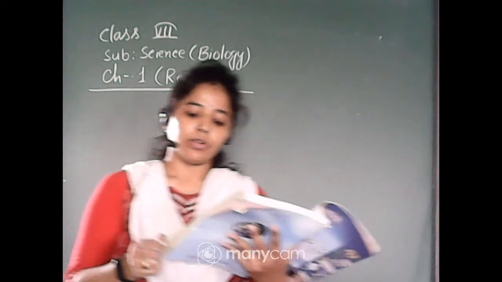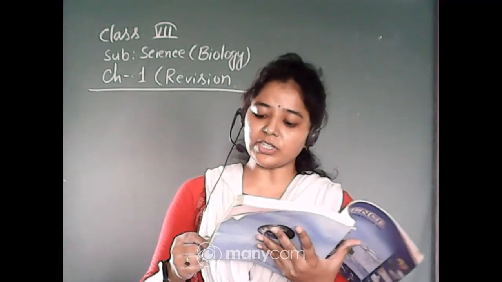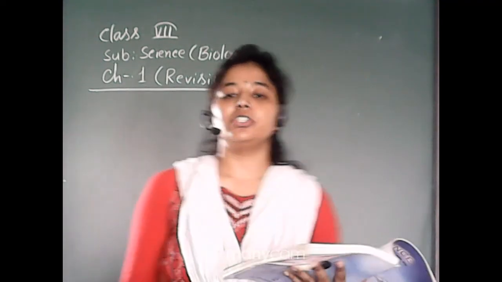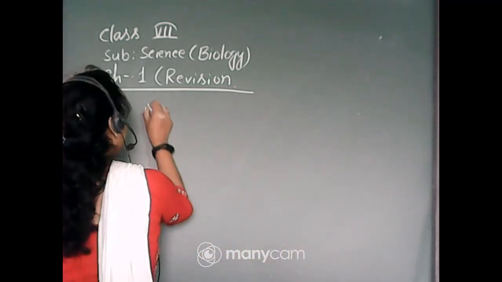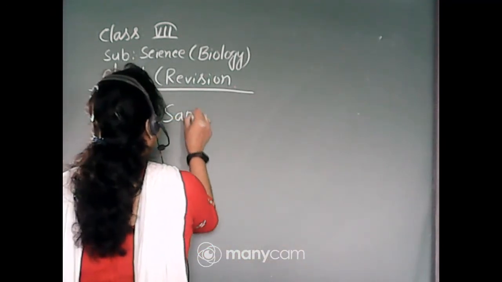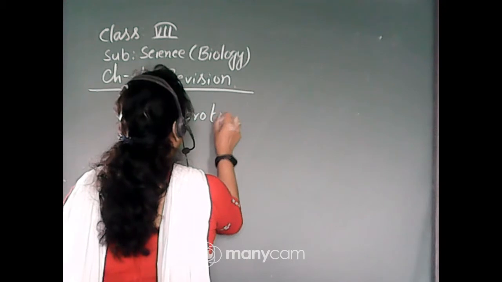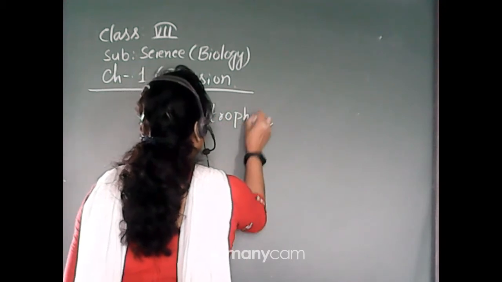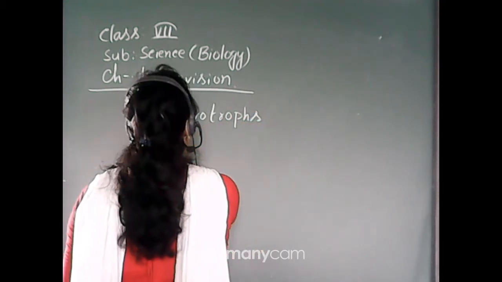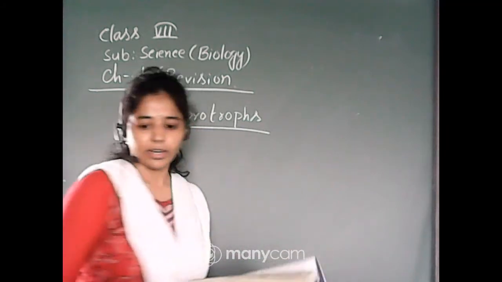So from your book, page number 5. Saprotrophs. This is another mode of heterotrophic nutrition.